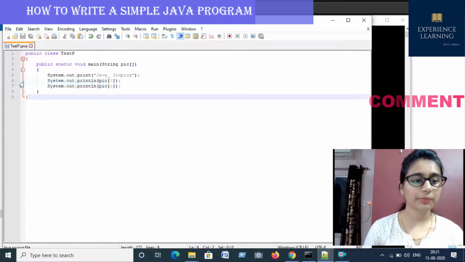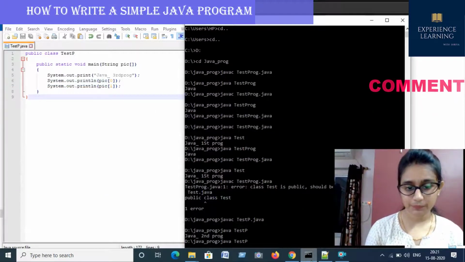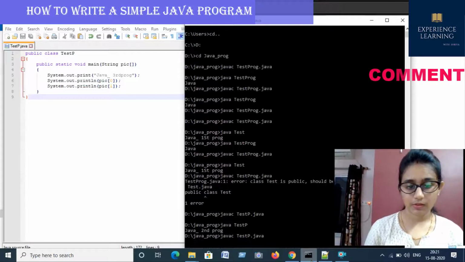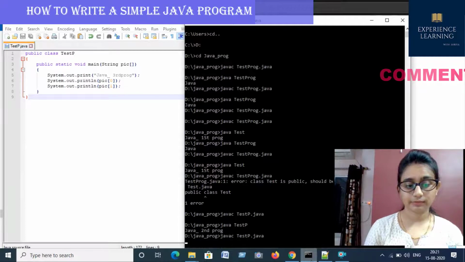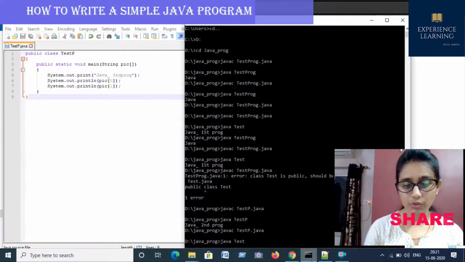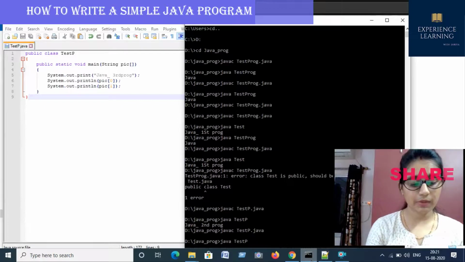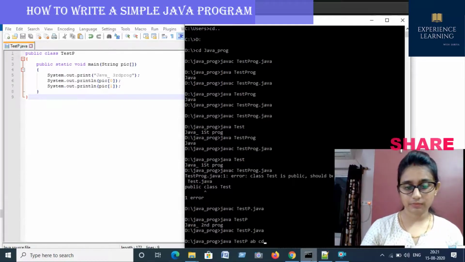Let me first save it. Okay. Compiling. After compilation, here I am going to run the code: test p, and I am giving two arguments. Here I am giving AB and CD.